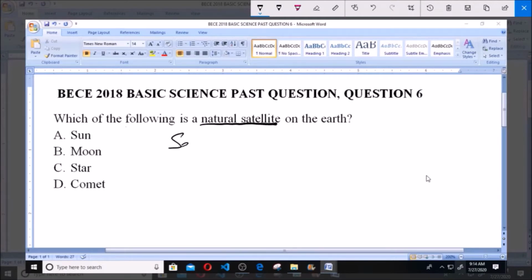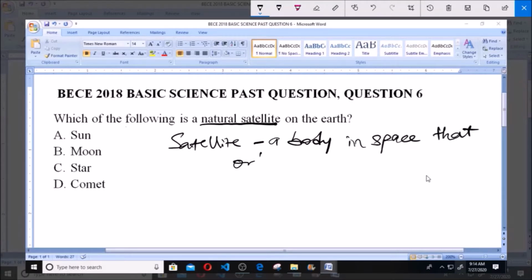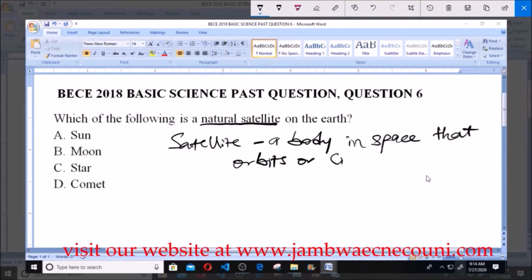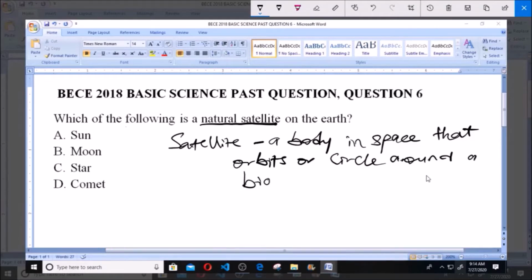Now, what is a satellite? A satellite simply refers to a body in space. It's a body in space that orbits or circles around a bigger body in space. So this is just the simple definition of a satellite. And now we are asked to find the natural satellite of the Earth. And like we know, the Earth is one of the planets of the world, and this Earth is a body in space. So we have to look for the natural satellite of the Earth.